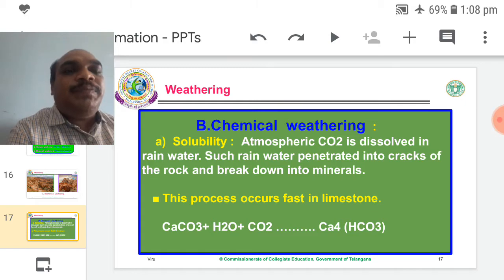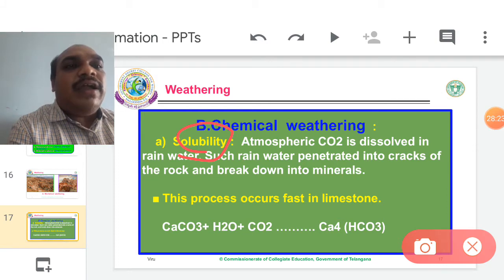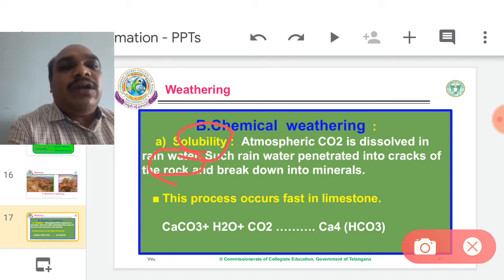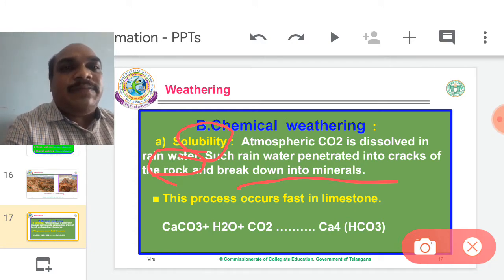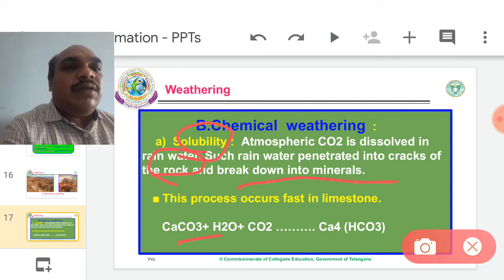Chemical weathering. Here three examples are given. One is solubility. Solubility means atmospheric carbon dioxide dissolves in rainwater. That rainwater penetrates into the rocks through the cracks. After the reaction, the rocks break down into minerals. That reaction is given here: calcium carbonate,